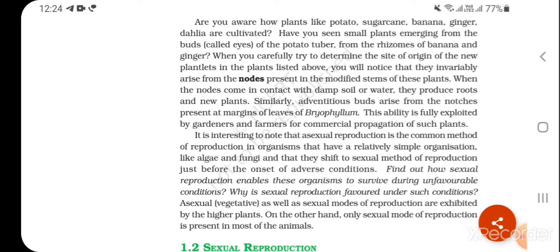Asexual, vegetative as well as sexual modes of reproduction are exhibited by higher plants. On the other hand, only sexual mode of reproduction is present in most of the animals.